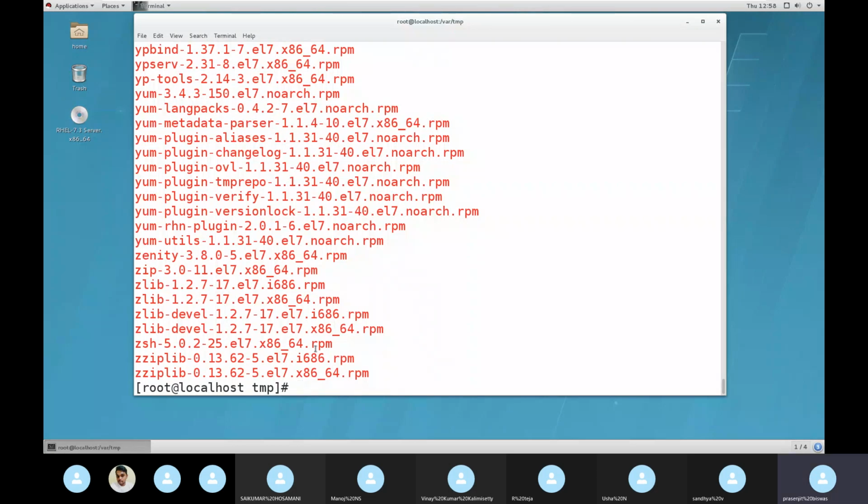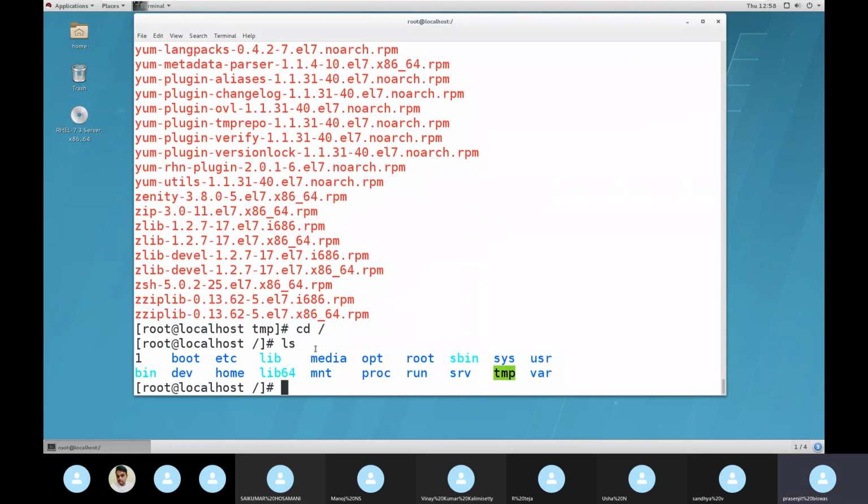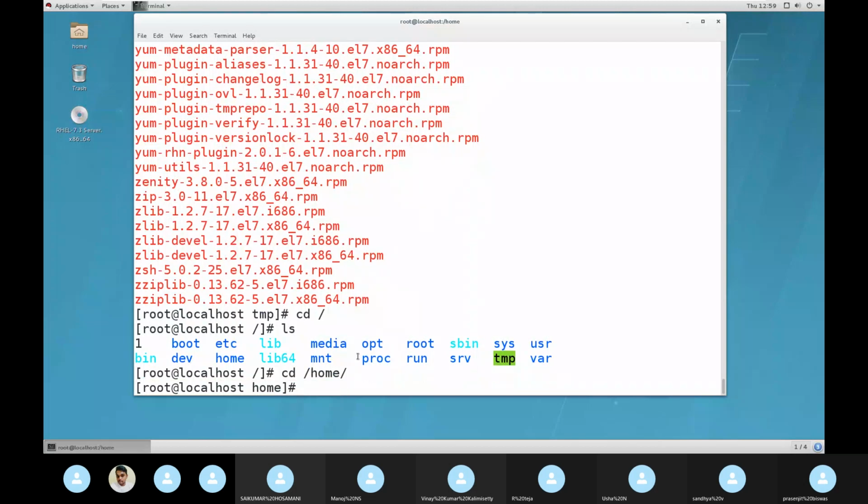Now I want to rename some folder. So let's come here. I have some folders now, folder or file, like for example, where I've created it. cd /home.